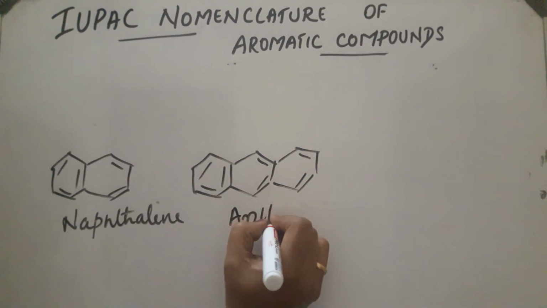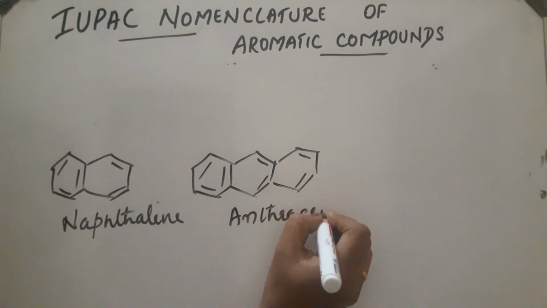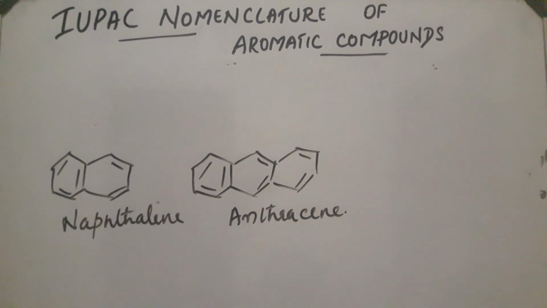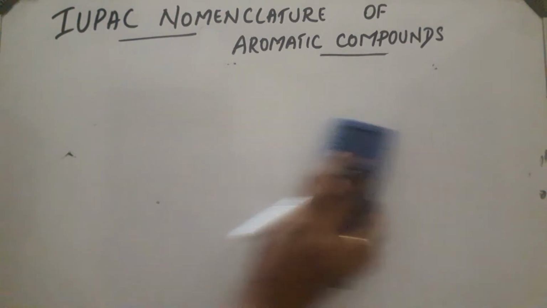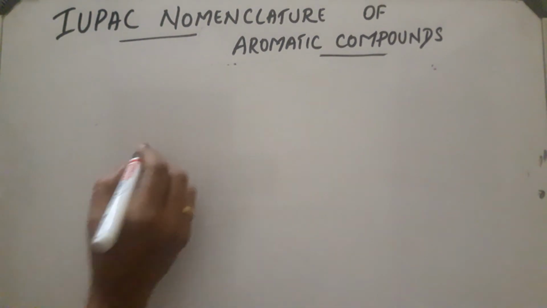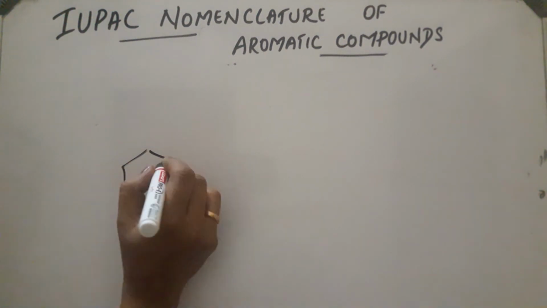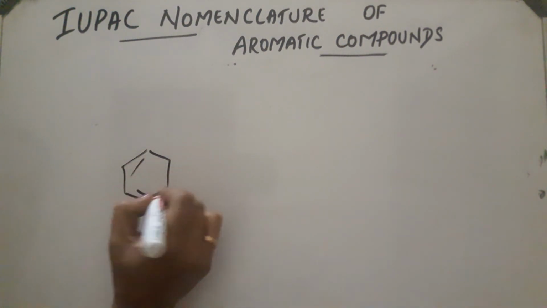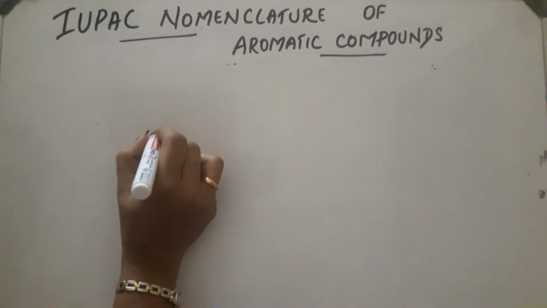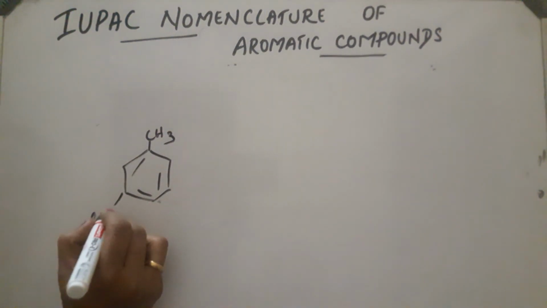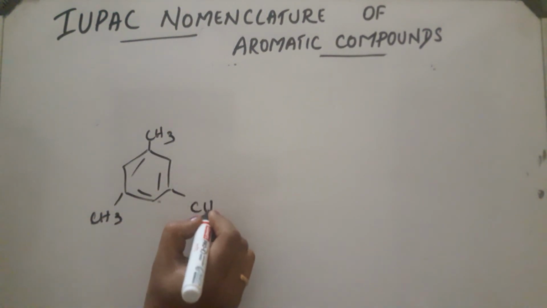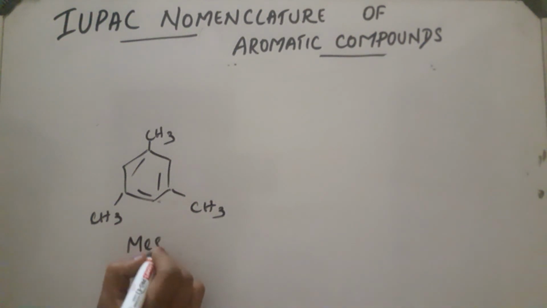Like that it goes on. Okay, this is another category. And also certain compounds which contain three similar groups. Let CH3 groups be substituted. CH3, CH3. This is called mesitylene.